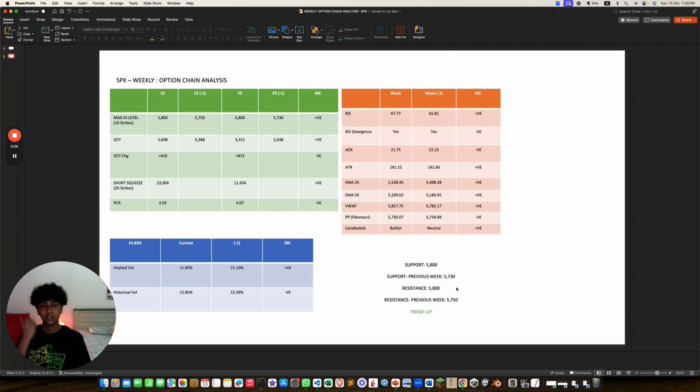RSI is higher, that's positive. No divergence, there is a divergence, that's negative. ADX is lower, that's negative. ATR is lower, that's positive. Both EMAs are higher, that's two positives.